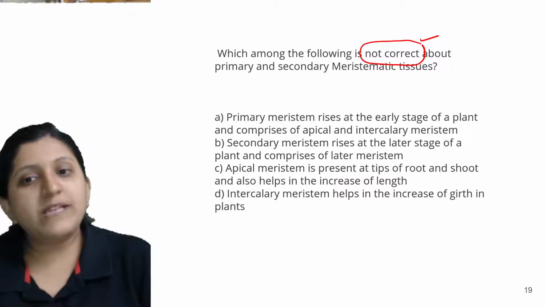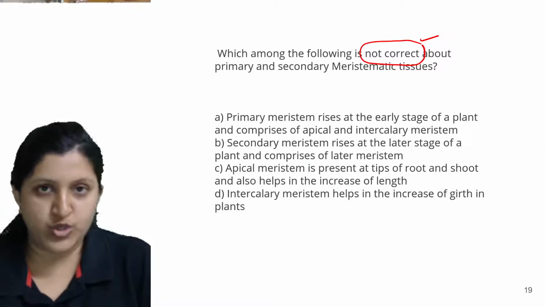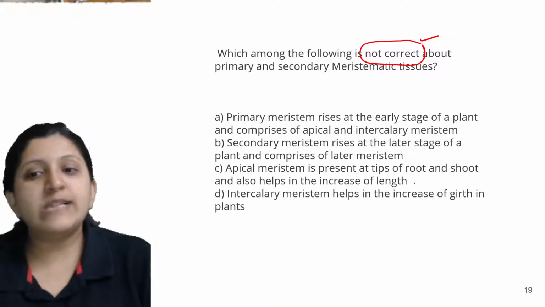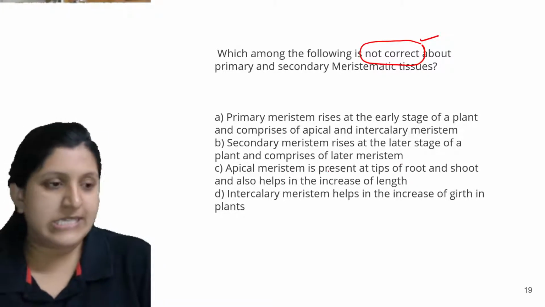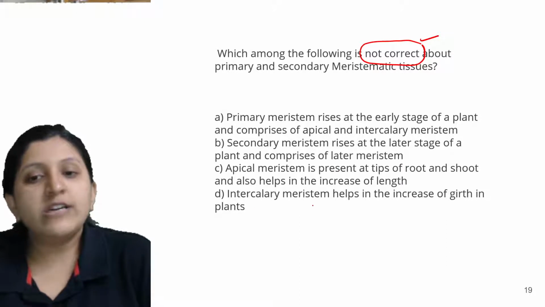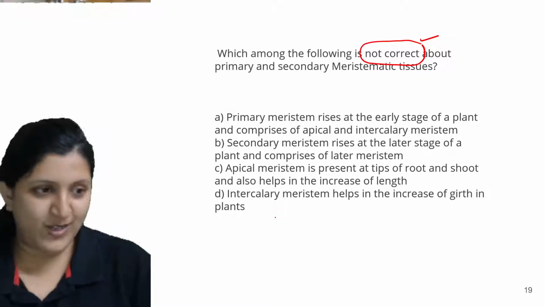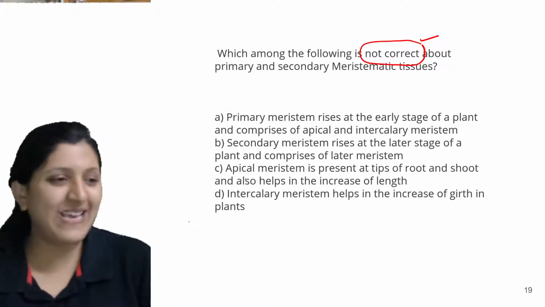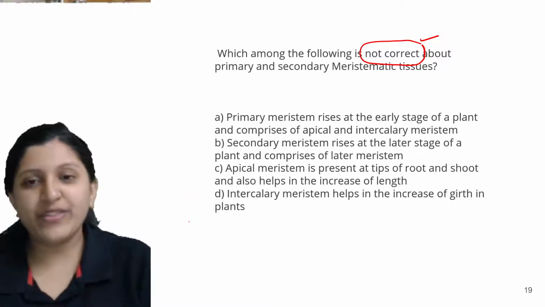Then apical meristem is present at the tips, that is of root and also shoot, and also helps in the increase of the length. And the other one, intercalary meristem helps in the increase in the girth of a plant. So which is the incorrect one here? Any of you?